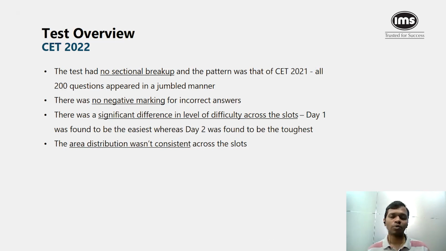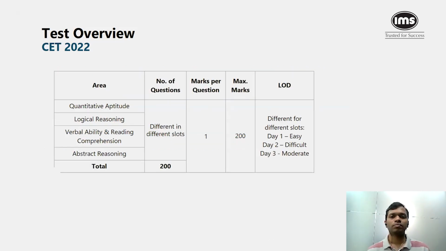Now let's talk about the number of questions and the overall difficulty. As we know, these are the 4 broad areas that are tested on the CET: quantitative aptitude, logical reasoning, VARC, and abstract reasoning. As we discussed, the number of questions were different in different slots under each of these areas, but total 200 questions to be attempted over 150 minutes. Marking scheme was +1 and there was no negative marking. With respect to the level of difficulty, as I said, day 1 was observed to be the easiest, day 3 was observed to be easy to moderate, and day 2 was actually found to be the most difficult one. Now let's start talking about the individual sections.